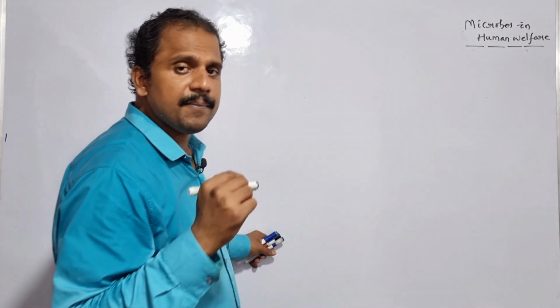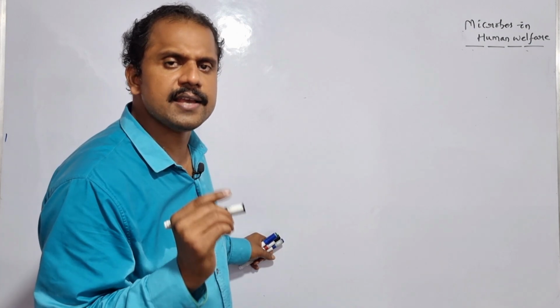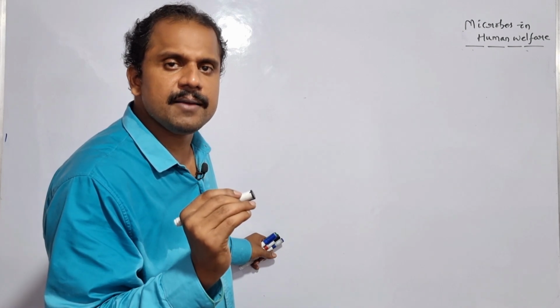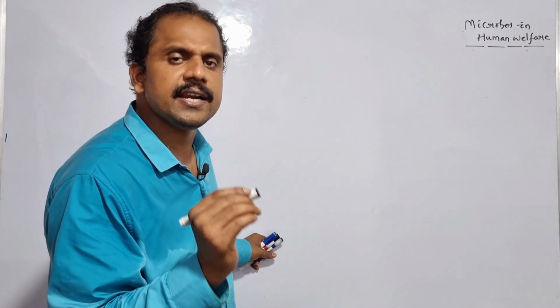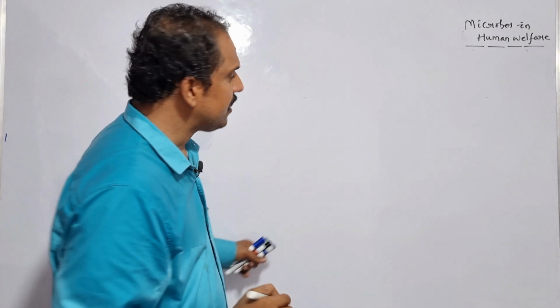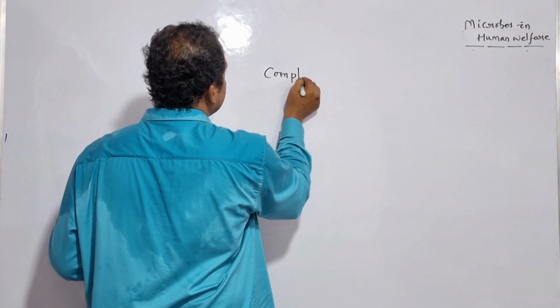So if we look at the basic mechanism or process involved in the production of biogas in the biogas plant, initially complex organic materials are successfully subjected into the concrete tank in order to regulate the production of biogas. So let me write it here. Complex organic material.